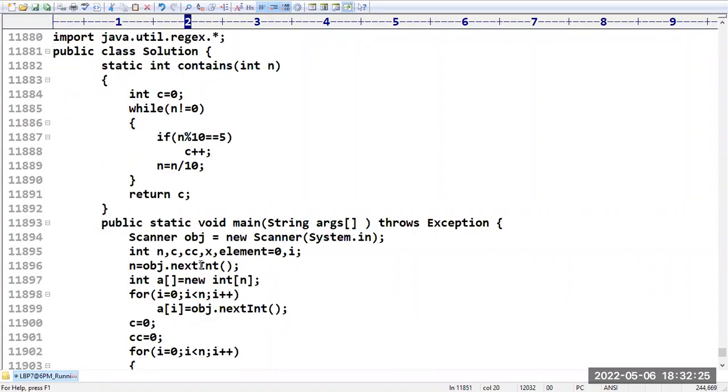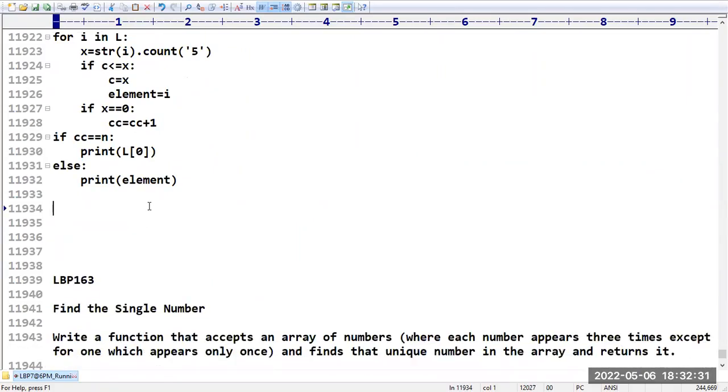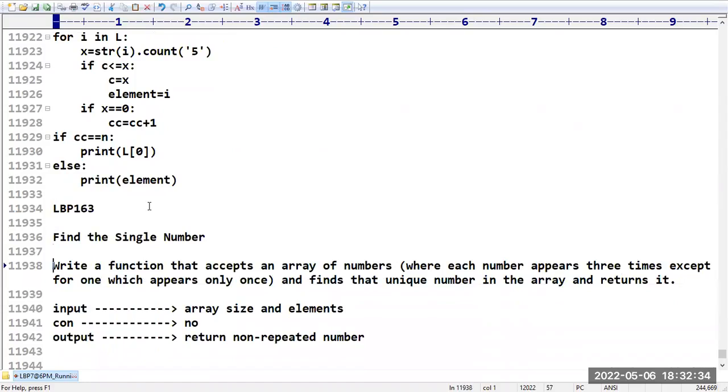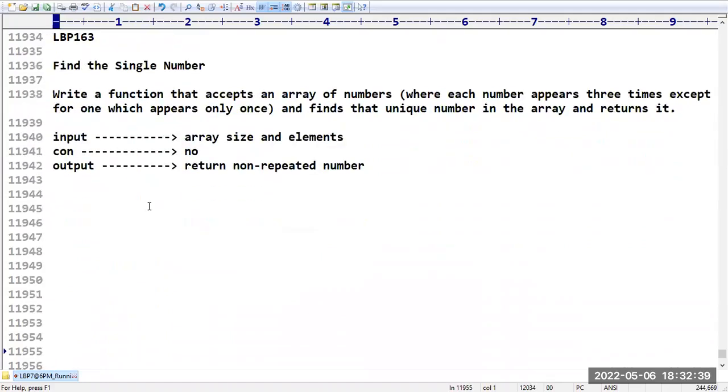Right. So, yeah. Let me go for the next challenge. What we have here is LBP number 163. So what is this program? Find single number. Okay, write a function that accepts an array of numbers where each number appears 3 times, except for one which appears only once. Find that unique number in the array and return that element.